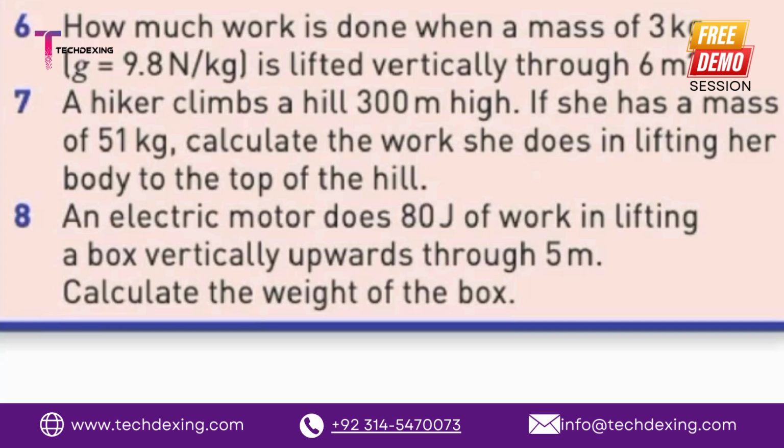Okay, right. So, read question number 6. How much work is done when a mass of 3 kilograms, where the gravitational force is 9.8 newtons per kg, is lifted vertically through 6 meters? So do you know the formula of work? Because we calculated work in the previous slide. Can you tell me how we can solve it? Force times distance is work.